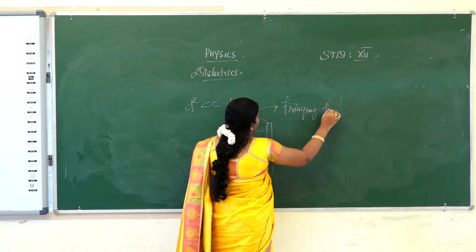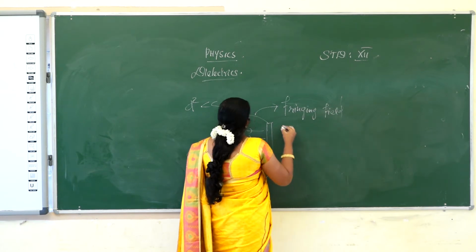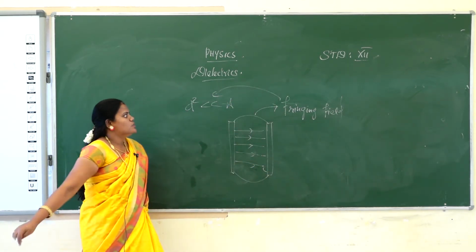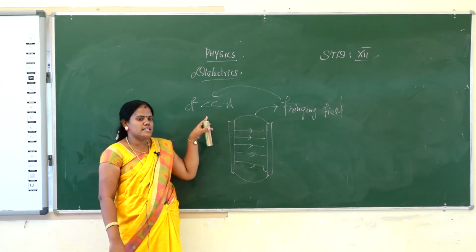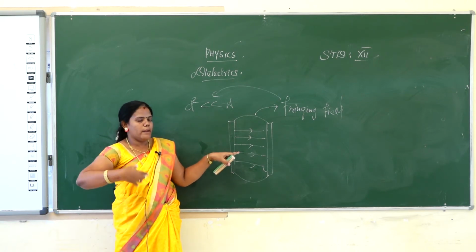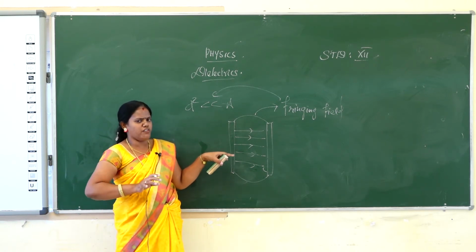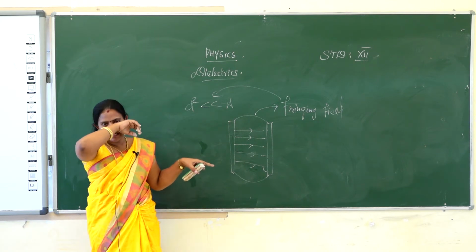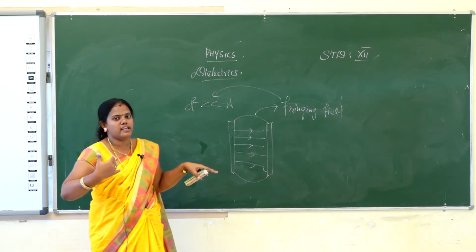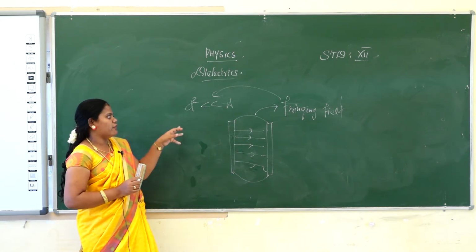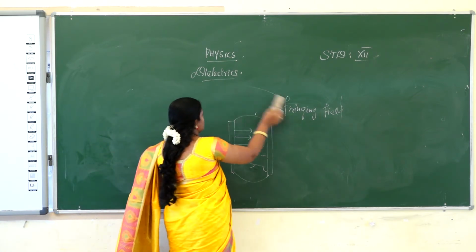Fringing field occurs under the condition that D squared is less than A. So the plate area is very much larger than the distance between the plates, and automatically the fringing field is created. Fringing field is nothing but the electric field bent at the end sides of the capacitor. So that is the fringing field. Okay, and then go for the next one.